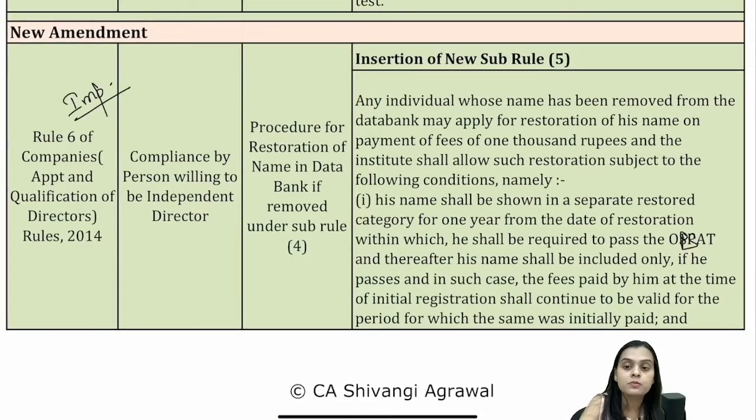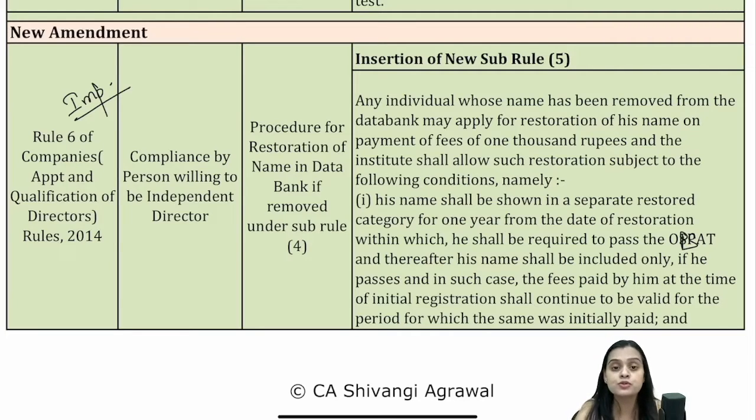See, if I talk about the earlier times, we all know that you have to get yourself enrolled for this OPSAT, and you have to file an application for inclusion of your name in the data bank. You have to appear for OPSAT, and if you do not pass this examination, then your name will be removed.